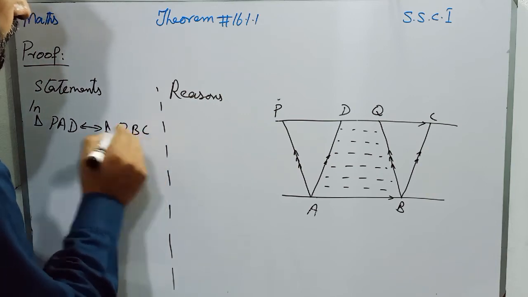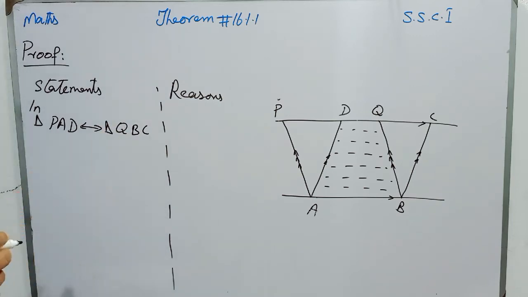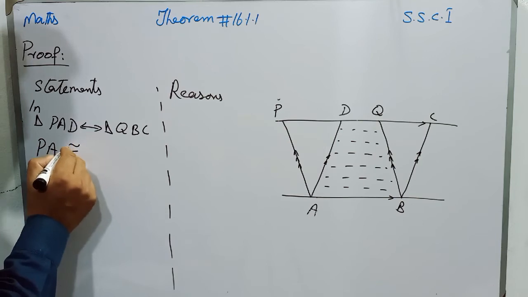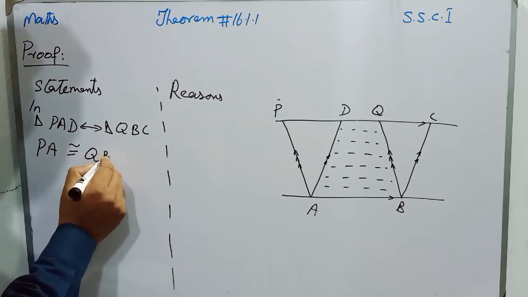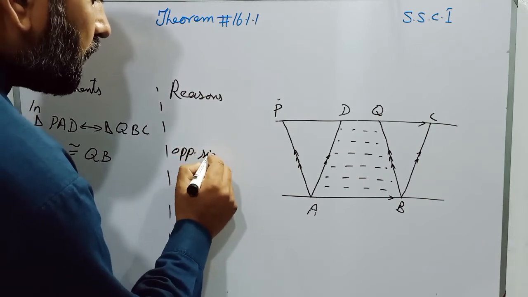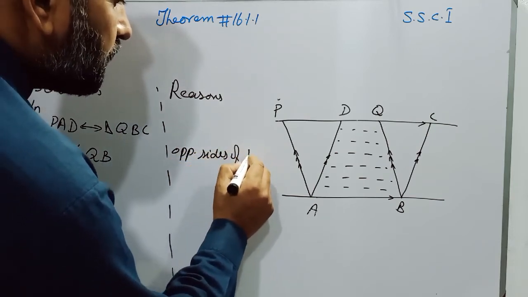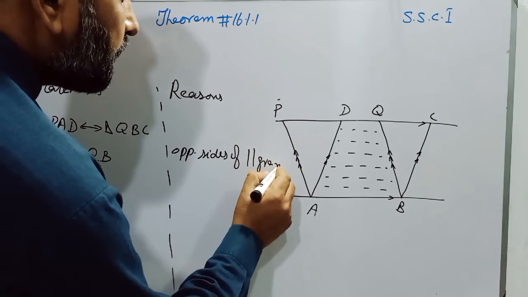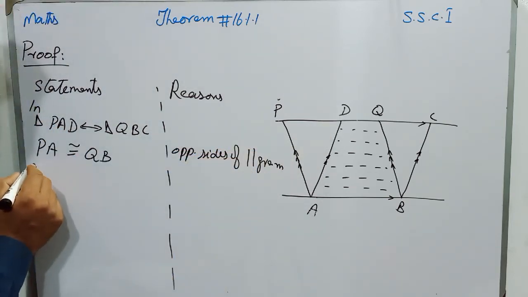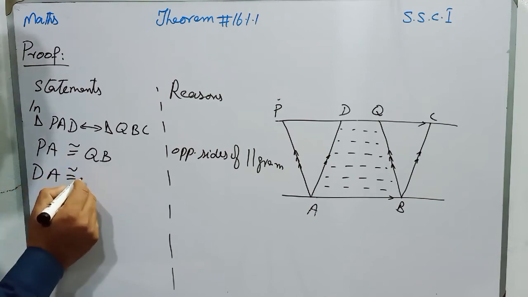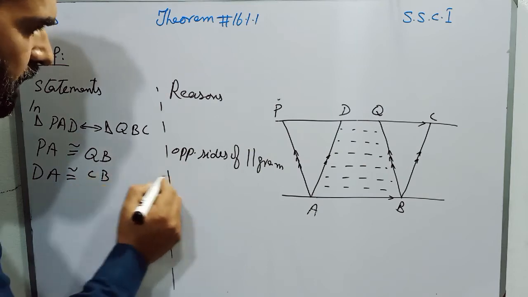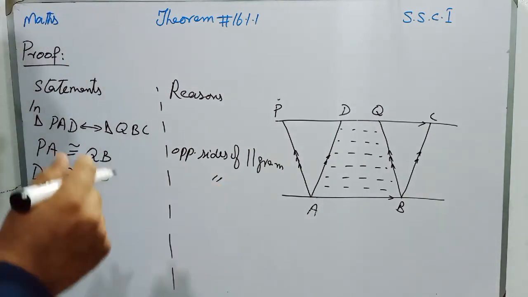QBC. Students, PA is congruent to QB and the reason is opposite sides of parallelogram. As well as students, DA is congruent to CB and the reason is the same, opposite sides of parallelogram.